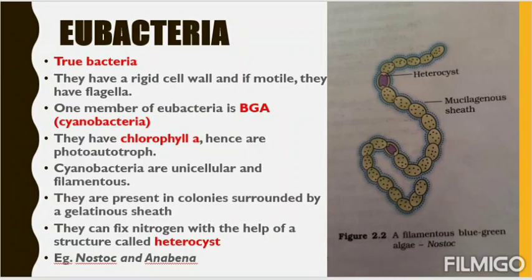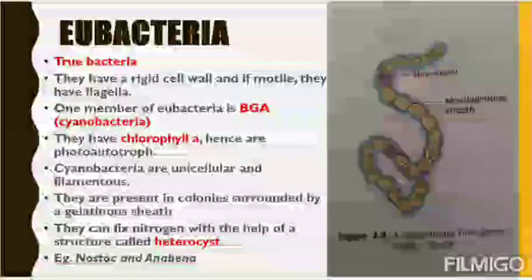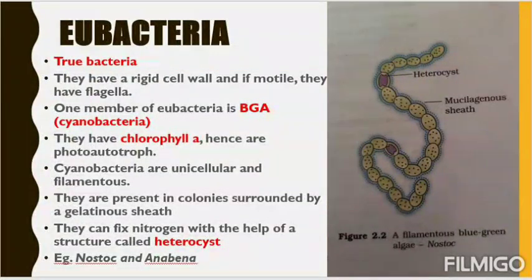Now see that the gelatinous sheath means a mucus like substance that is secreted by the bacteria, and they are present inside that only. See, in the diagram is written mucilaginous sheath, that is a mucus type of covering of the colony of the bacteria. And what is the function of this bacteria? They can fix the nitrogen with the help of a structure called heterocyst.